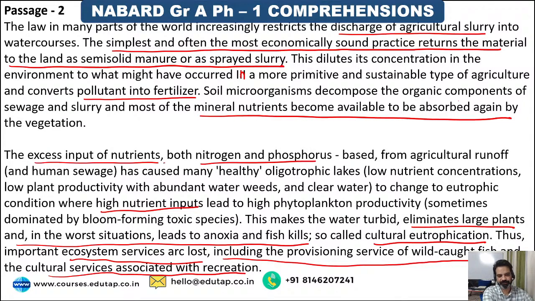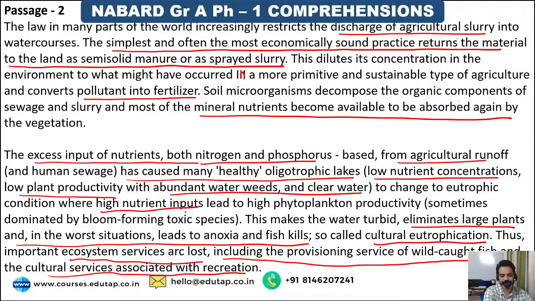The excess input of nutrients, both nitrogen and phosphorus, from agricultural runoff, has caused many healthy oligotrophic lakes, which means low nutrient concentrations, low plant productivity with abundant water weeds and clear water, to change to eutrophic condition where high nutrient inputs lead to high phytoplankton productivity, sometimes dominated by bloom forming toxic species.